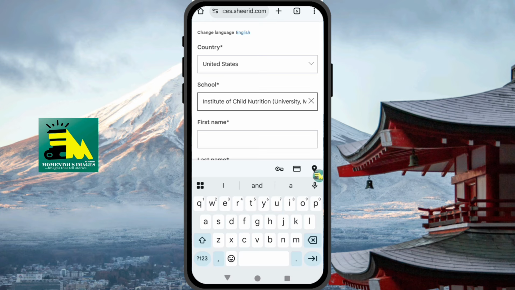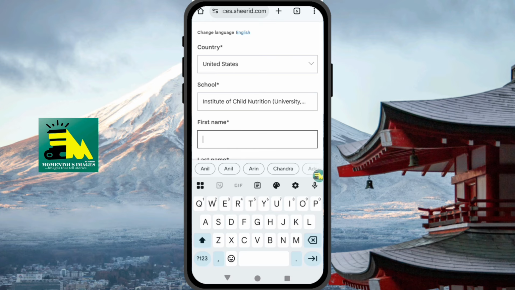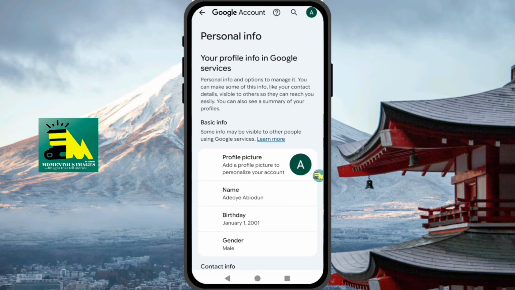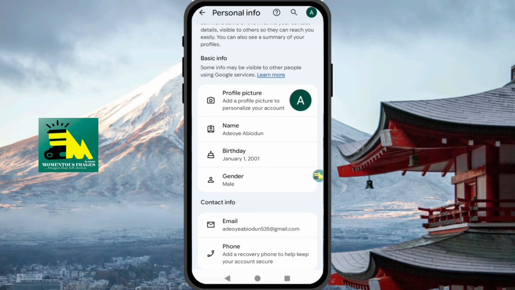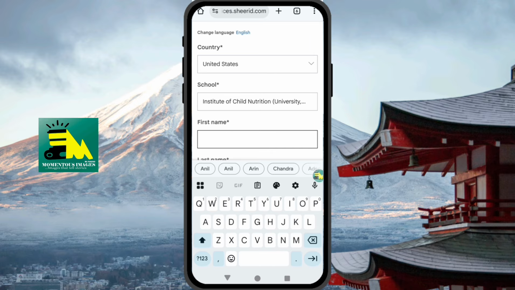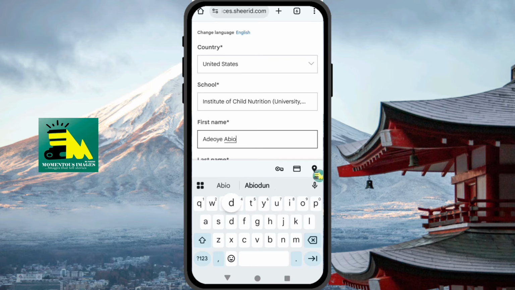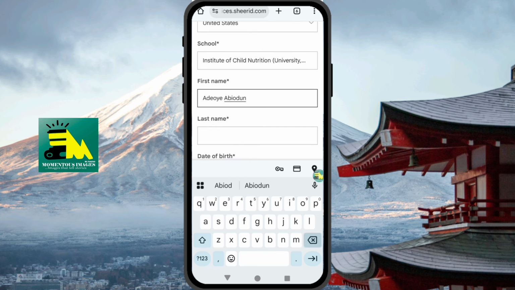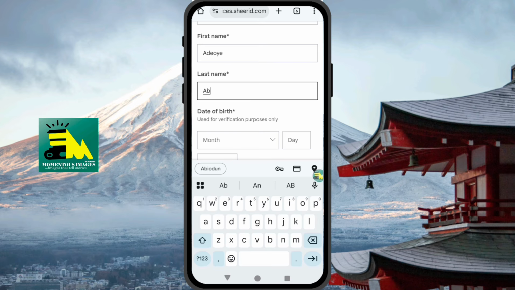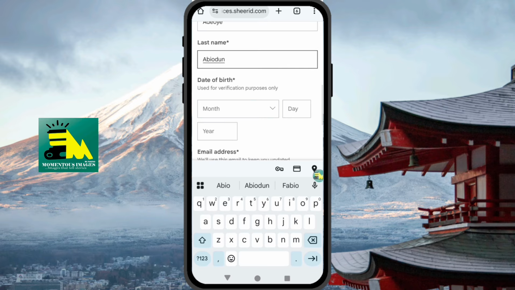Let me tell you something here. It's very important. The information you provided on your Gmail account, such as your name, your date of birth, and the Gmail, have to tally with what you are going to put here, the same way. So I use Abiodun as the second, as the last name. So Abiodun, the same way I provided on my Gmail account.